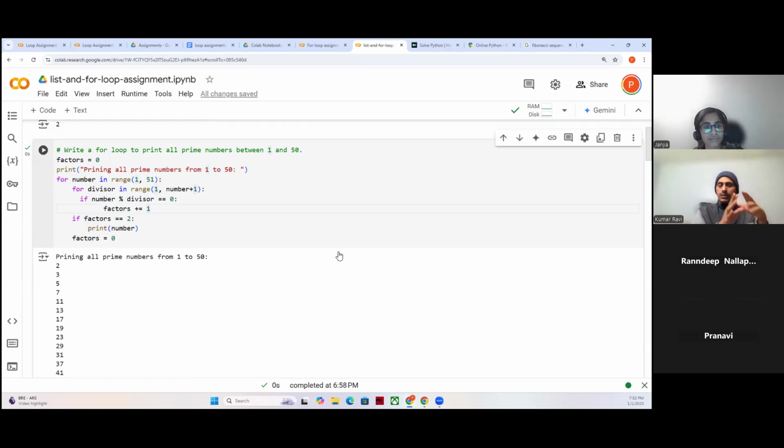We should try to have the smallest loop. If any problem you can solve without a loop, that's great. If you're taking a loop, then it should run the least number of times. Good companies like Microsoft, Amazon, Google, whenever they give coding questions, they always observe this.